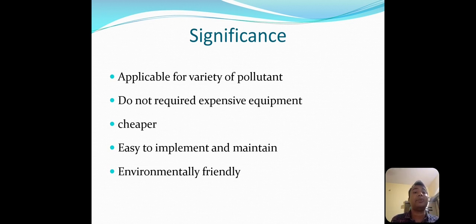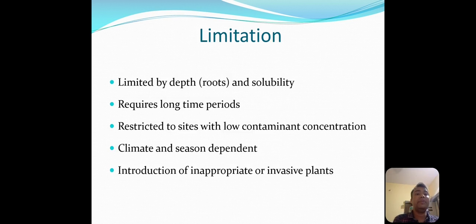That's why this process is much cheaper, because it does not require any kind of equipment, and that's why it is very easy to maintain and implement. And the next one is that it is very eco-friendly, environmentally friendly, because we are only using plants for the phytoremediation.